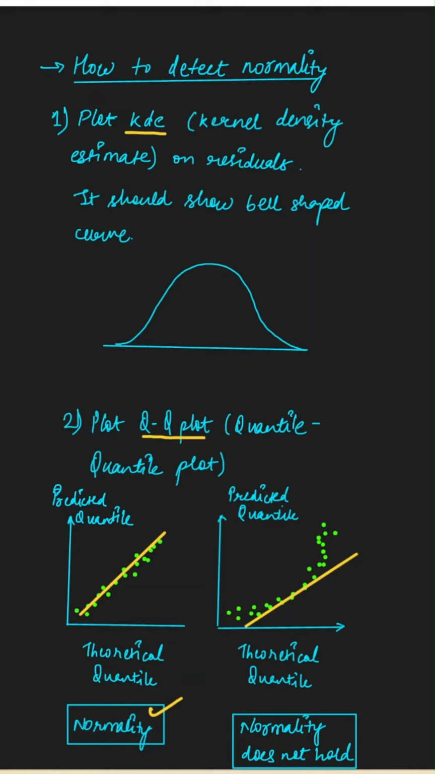First one is to plot a KDE, which is kernel density estimate, on the residuals. And if you see that it follows a bell-shaped curve, then we say the data is normal.